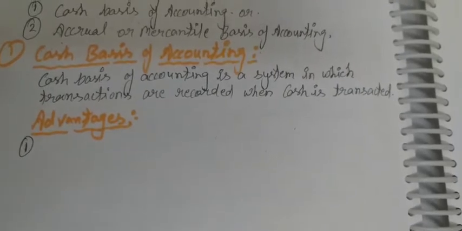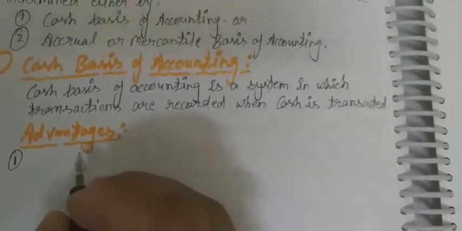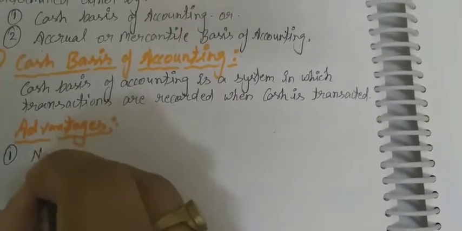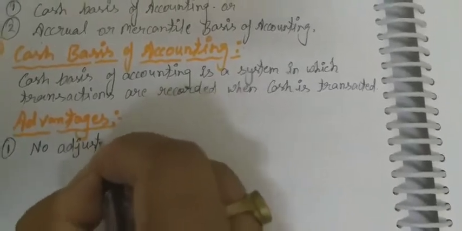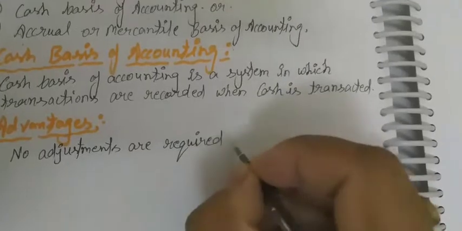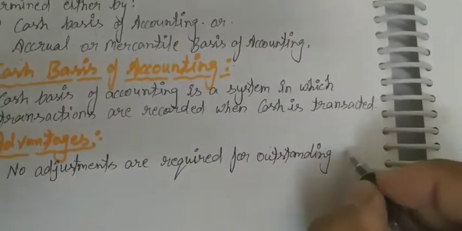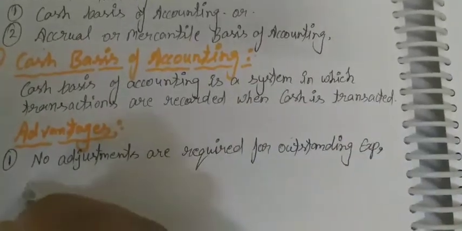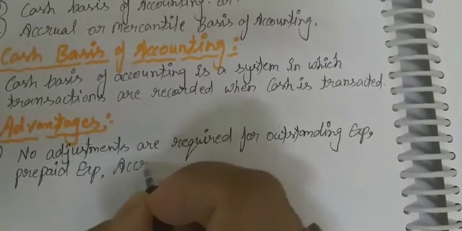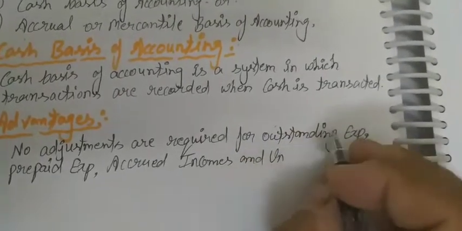That is why it is simple: no adjustments are required for outstanding expenses, prepaid expenses, accrued incomes or revenues, and unaccrued incomes,